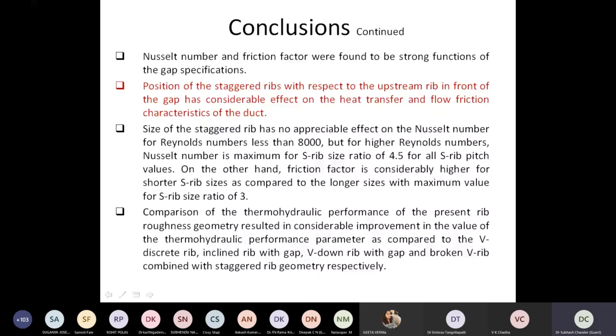Discrete rib, inclined rib with gap, V-down rib with gap, and broken V rib combined with staggered rib geometry respectively. The broken V rib with gap and staggered piece is going to give us better performance and can be recommended without any hesitation for solar air heater applications.